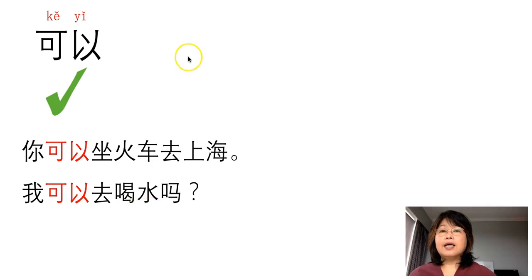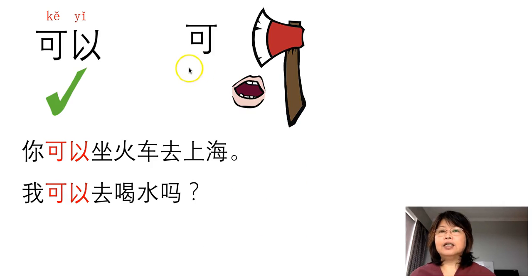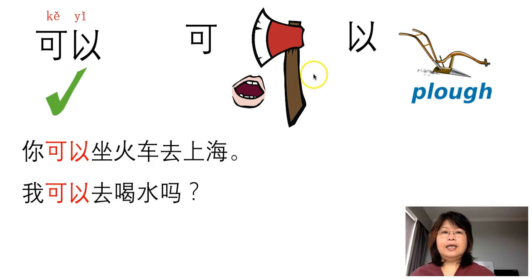Now, let's have a look at the character. 可 looks like an ancient Chinese X. So the X indicates work. Underneath is a mouth. So the mouth is giving instructions to the X, so we can start doing the work. And 以 actually is like an ancient Chinese plow. So we use this to soften the soil.